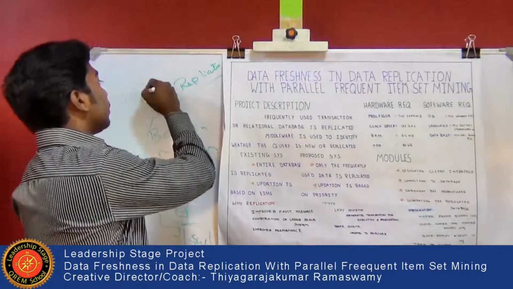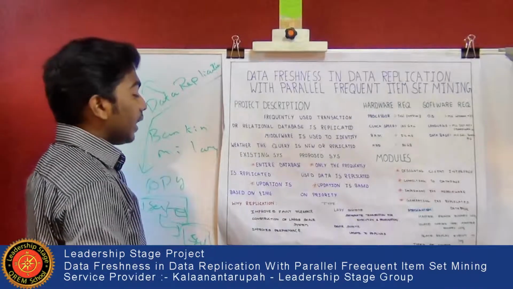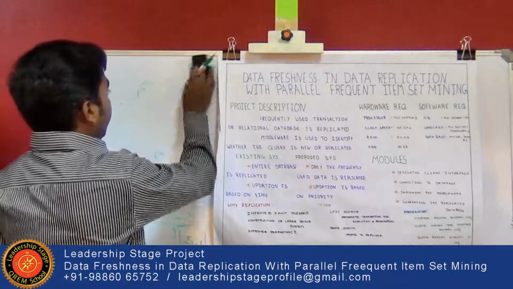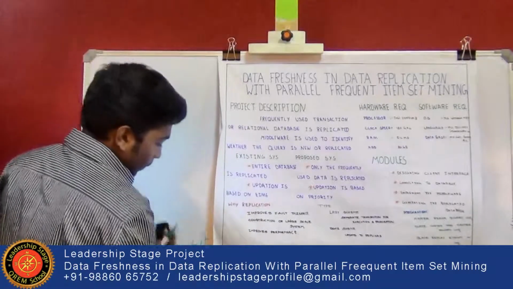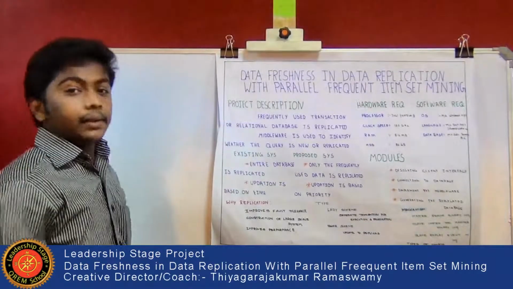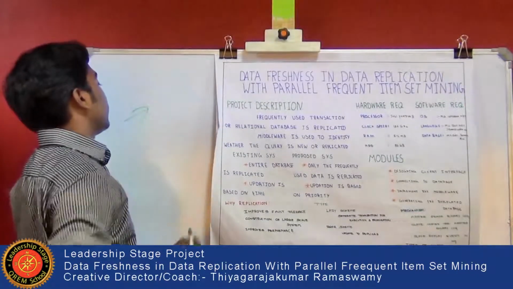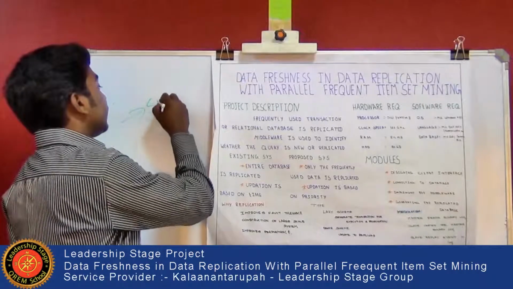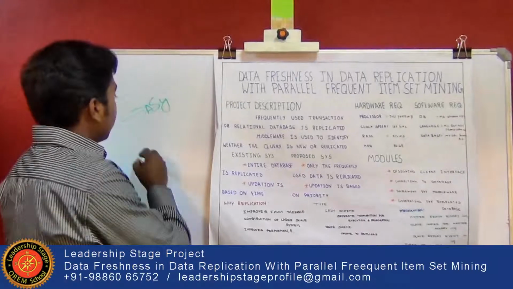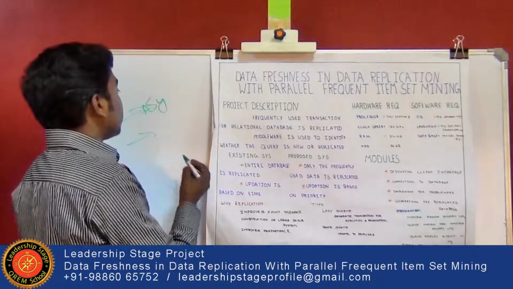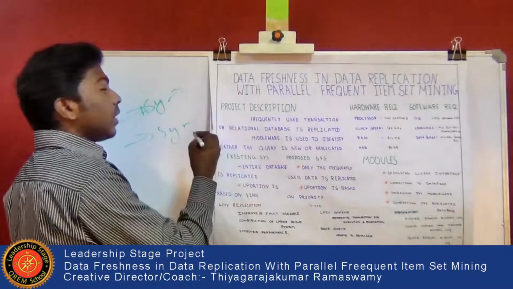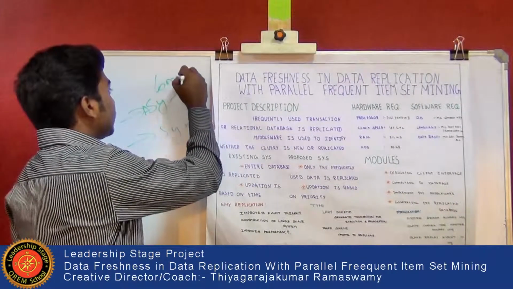There are two types of replication, that is lazy and eager replication. In lazy replication, the replications are based on asynchronous, and in eager replication, the replications are based on synchronous, where the replication takes place only after the commit statements.